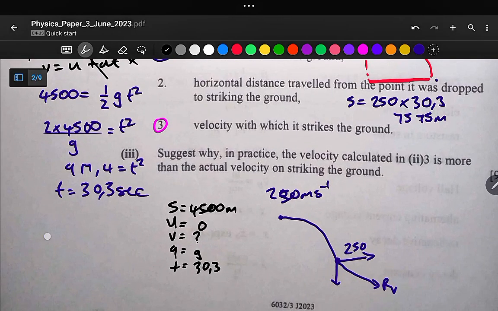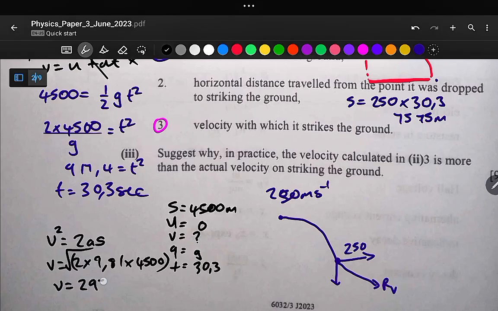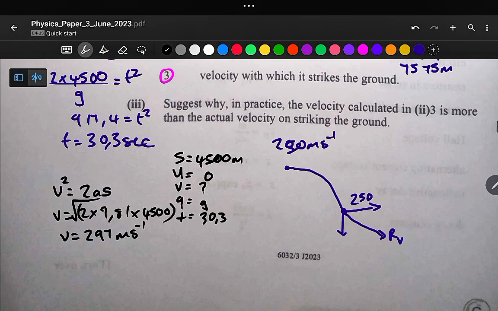So what we want to calculate is v squared. v squared is equal to u squared plus 2as, and our u is equal to 0, therefore v squared is equal to 2as. So v is the square root of 2 multiplied by 9.81 multiplied by 4,500. Okay, so v is equal to 297 meters per second. So this is our final speed, 297 meters per second.